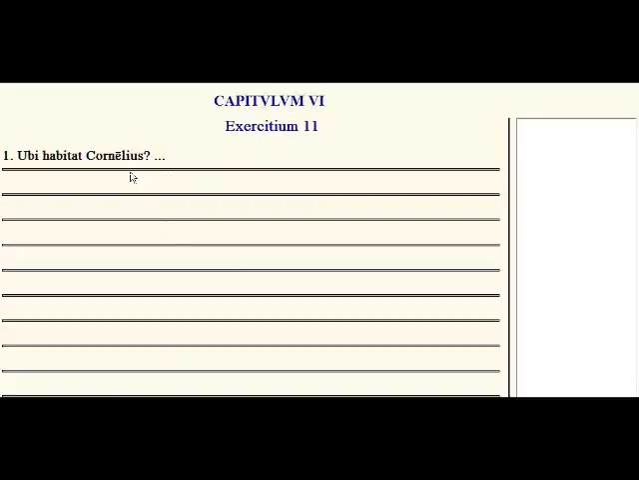This was a long set of exercises. Ubi habitat Cornelius, where does Cornelius live? We know that Cornelius lives in Tusculum, so we need to use our locative form. So we have to say Cornelius Tusculi habitat, or Cornelius habitat Tusculi. So let's try that. Cornelius Tusculi habitat. Bona fortuna on the rest of these.